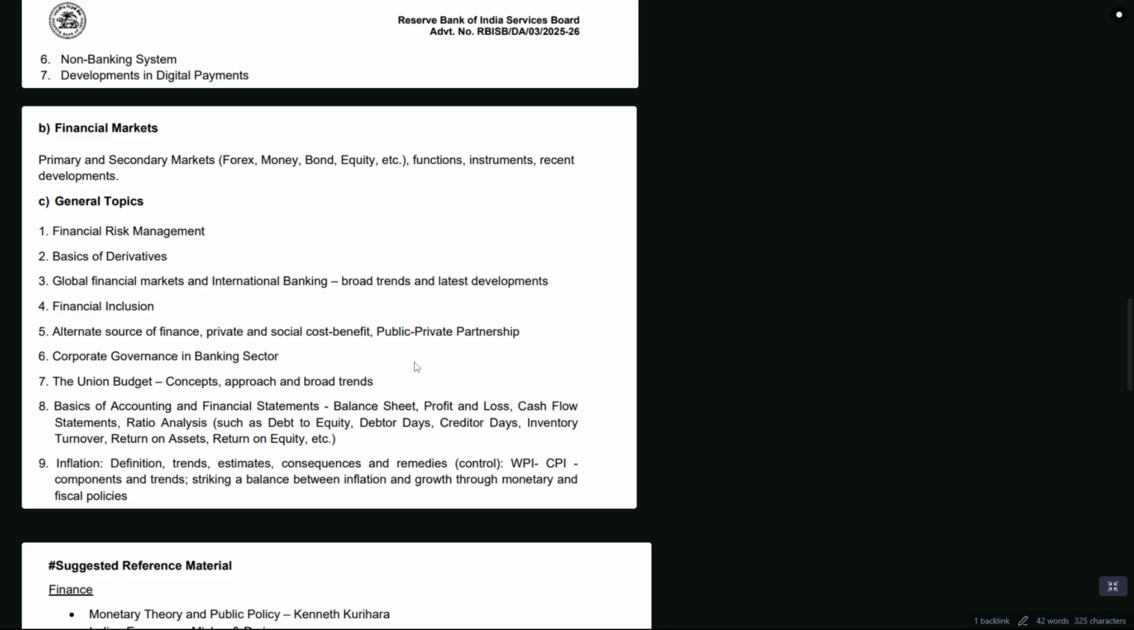These are very important: financial risk management, basics of derivatives, global financial markets, financial inclusion, alternate sources of finance, private and social cost benefits, triple P, corporate governance in the banking sector. Then this section, the Union Budget, chapter number 7, is extremely important. Even if the exam for RBI is held in September or October, you have to make sure that year's budget is understood by you. And I think we will be starting from this topic only.